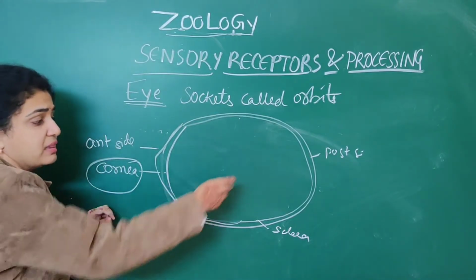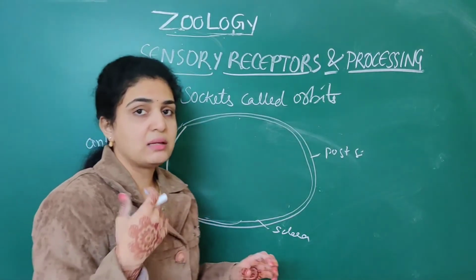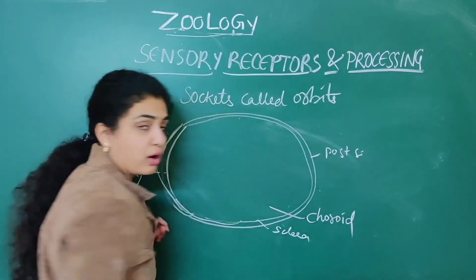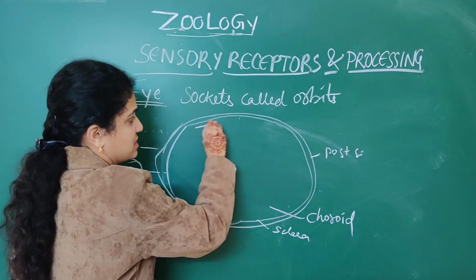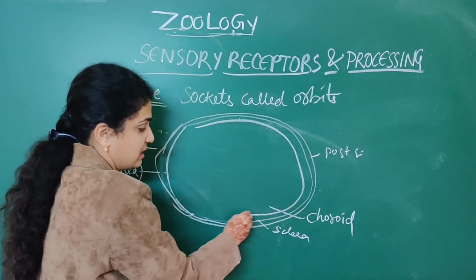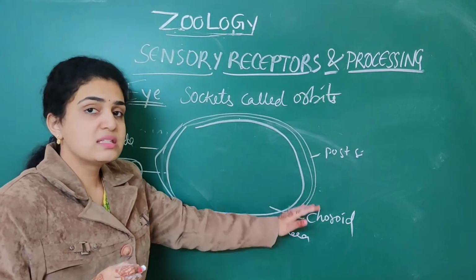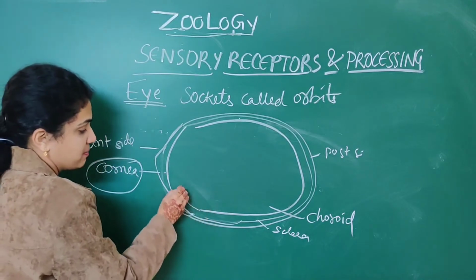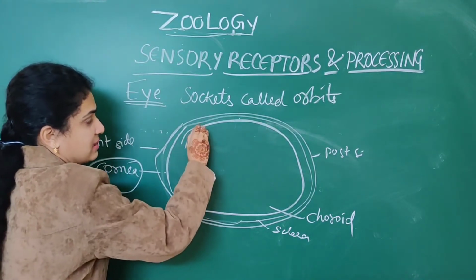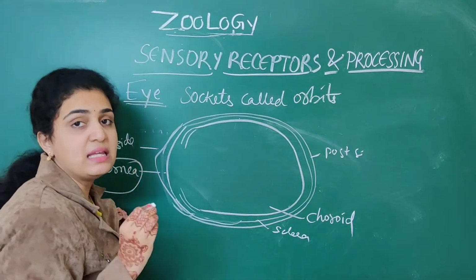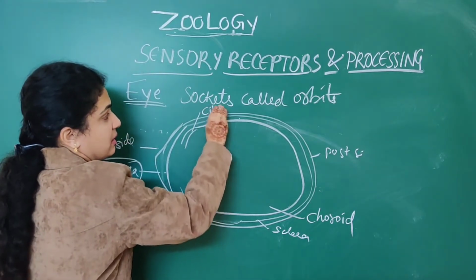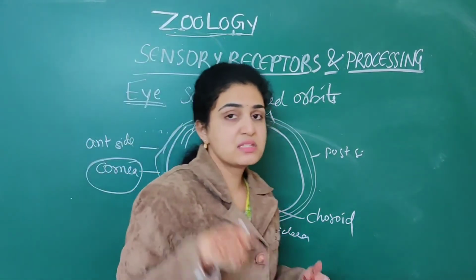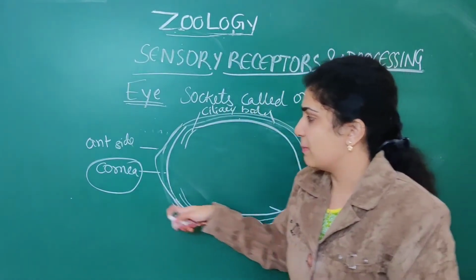Next, the middle layer which we have discussed is the choroid. This choroid, the second layer, is also a very thin structure. This thin structure continues anteriorly as a thick structure that is nothing but the ciliary body. These are all scientific terms, so read them twice so that you can easily remember.